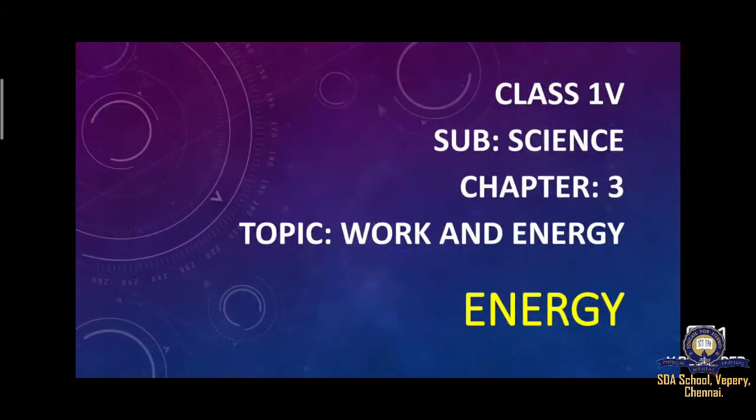So what is work? We are just recalling the previous class. Work is an action in which one exerts a force to move an object. So work is nothing but giving out a force to move an object.